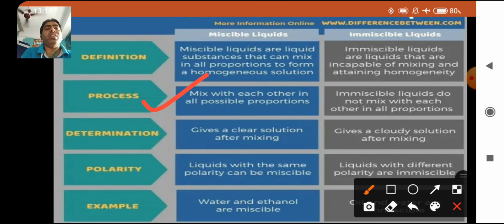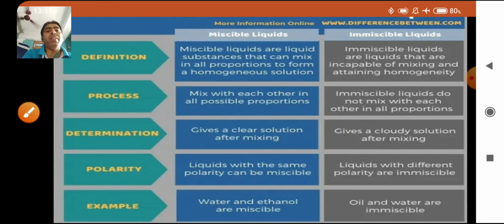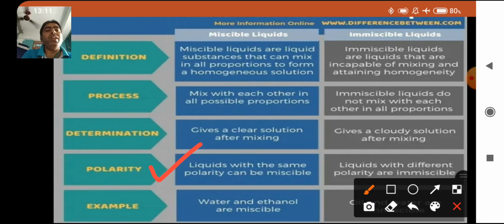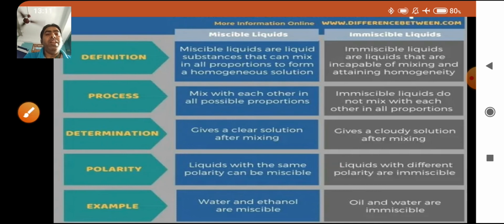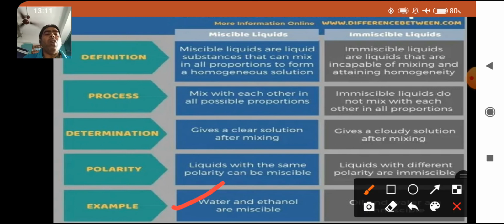Second, miscible liquids mix with each other in all possible proportions, in every particle, while immiscible liquids do not mix with each other in all proportions. Third, miscible liquids give a clear solution after mixing, but immiscible liquids give a cloudy solution after mixing, or two separate layers are there. Next, liquids with the same polarity can be miscible, and liquids with different polarity are immiscible. Water and ethanol are miscible liquids.